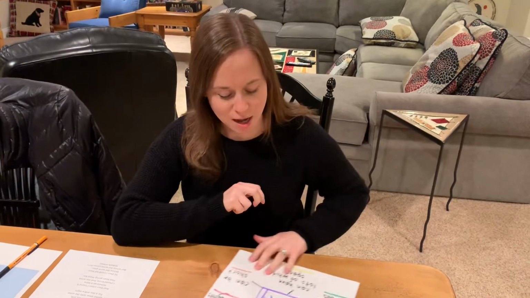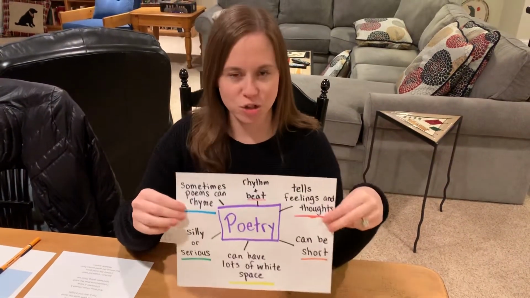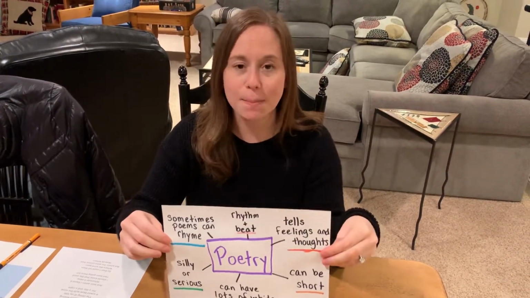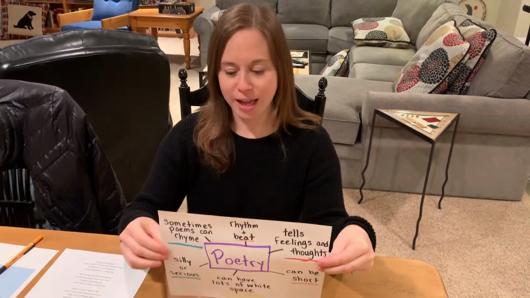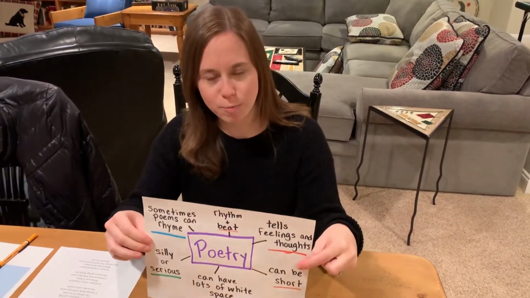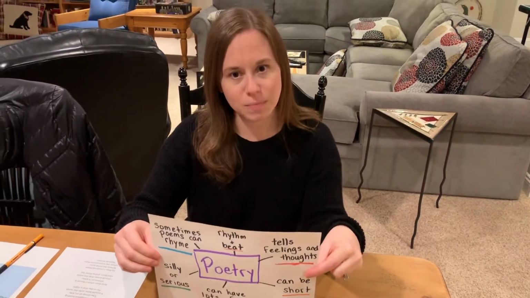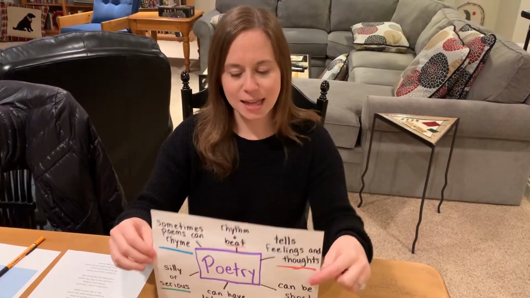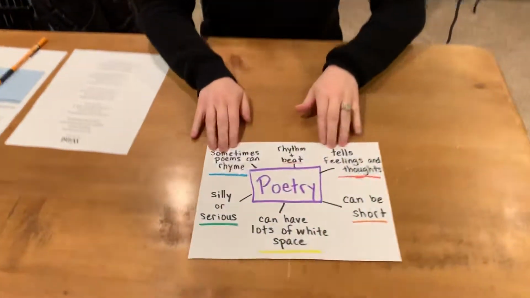Yesterday we learned all about poetry and we talked about some of the different things that poems have, and we call that the elements of poetry. An element is like a part of something, and we're going to look at those again today. So let's just remind ourselves what those are.